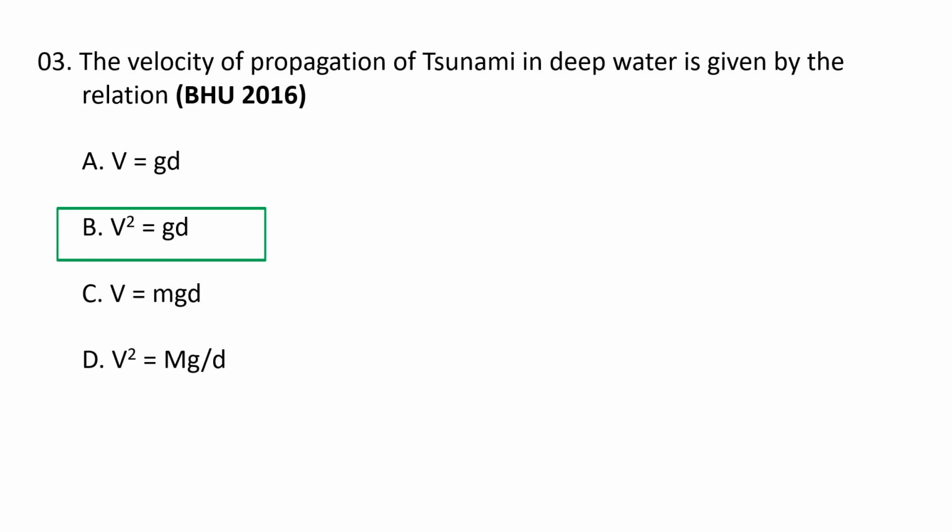The dynamics of tsunamis are essentially governed by shallow water equations. The speed of propagation V of a tsunami can be approximately calculated by the formula V square is equal to gd. B is the correct option.